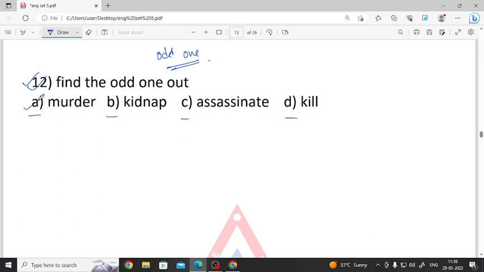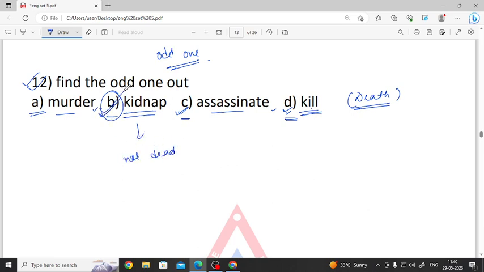You can see murder means death, someone is killing you. Kidnap, you know the meaning of kidnap. Assassinate also means kill, and kill is given as kill. So in A, C and D, murder, assassinate and kill mean death, but in kidnap the person is not dead.